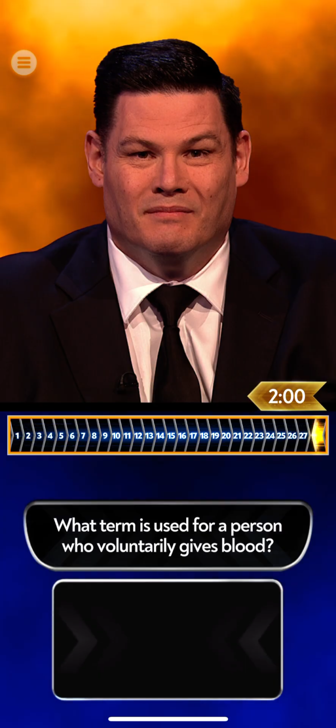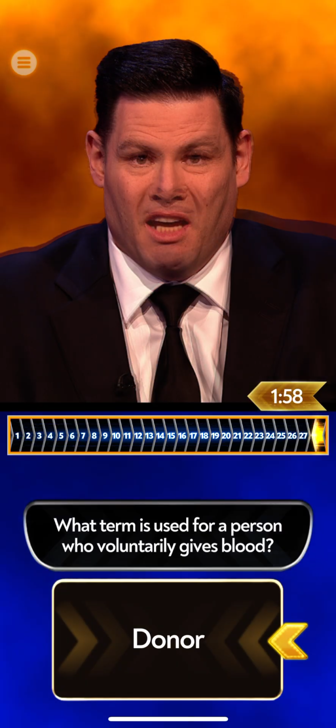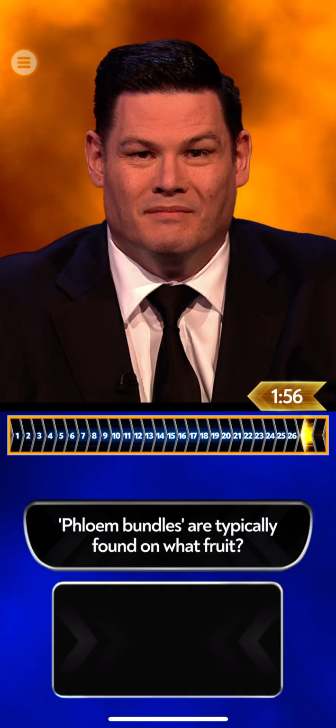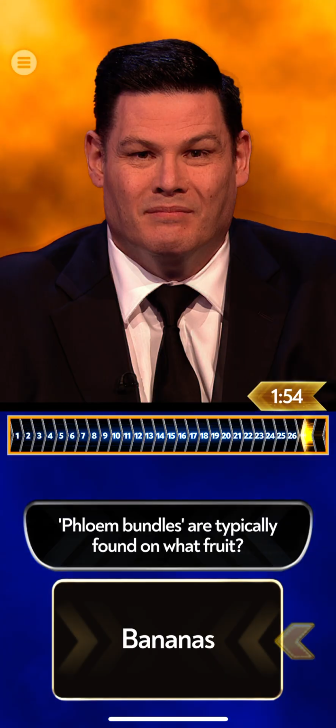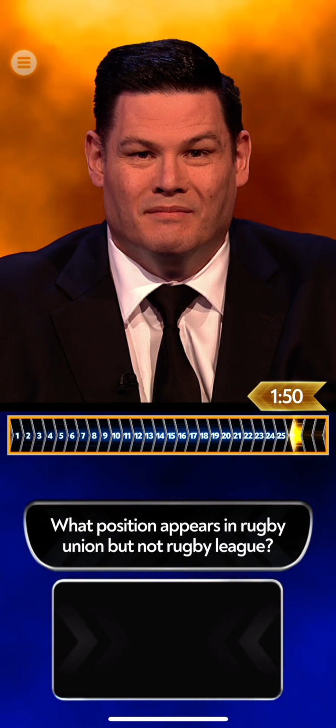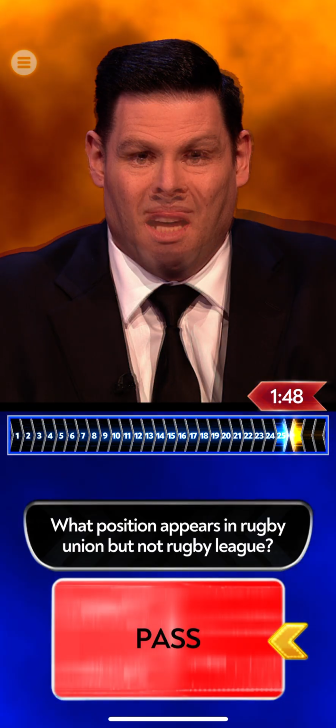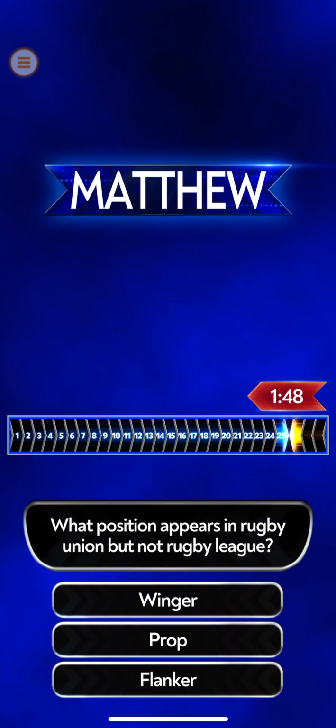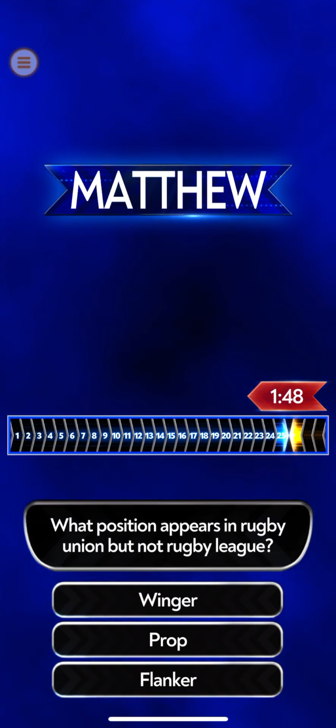What term is used for a person who voluntarily gives blood? Phloem bundles are typically found on what fruit? What position appears in rugby union but not rugby league?